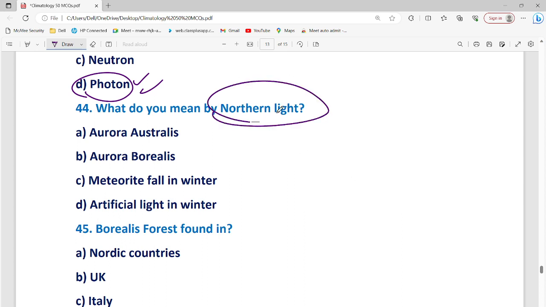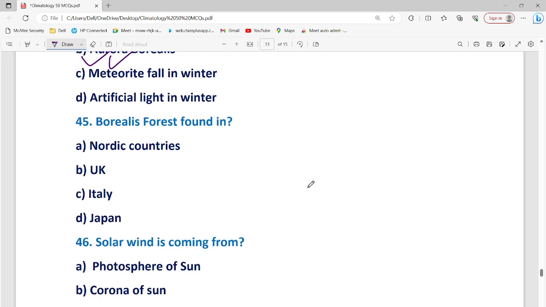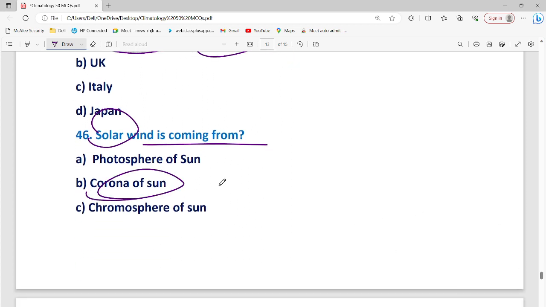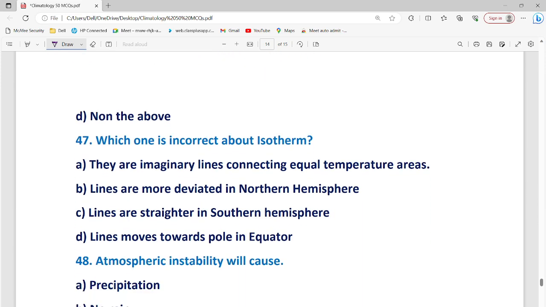What do you mean by the northern light? It is also called aurora borealis. The southern light is aurora australis. The boreal forest is found in the Nordic countries; it is a temperate evergreen forest. Solar wind is coming from the sun's corona. Mission Aditya L1, India's sun mission.